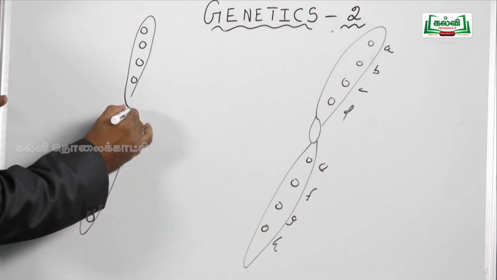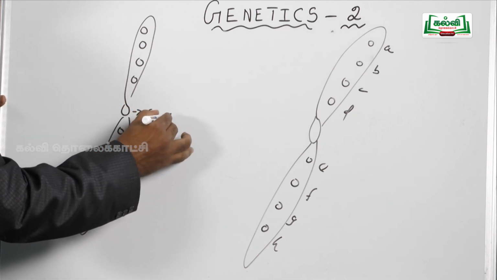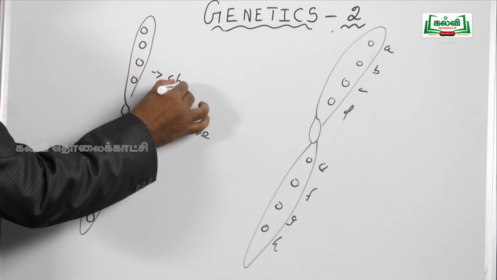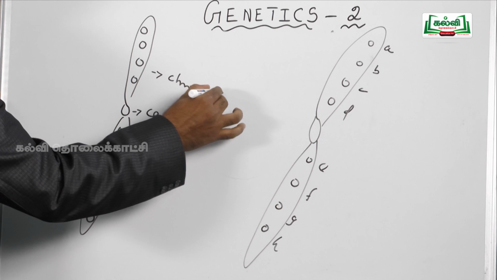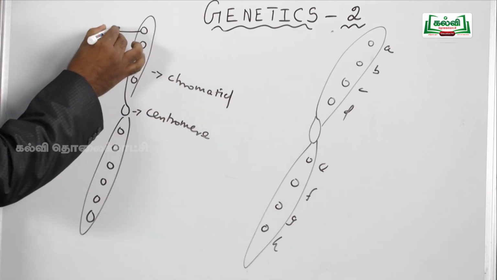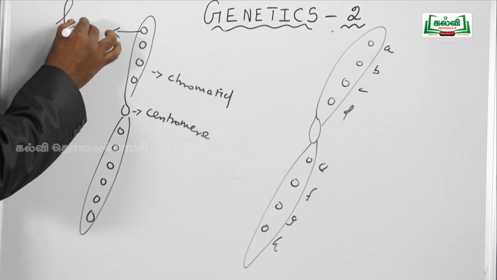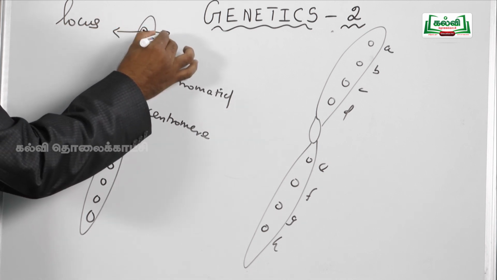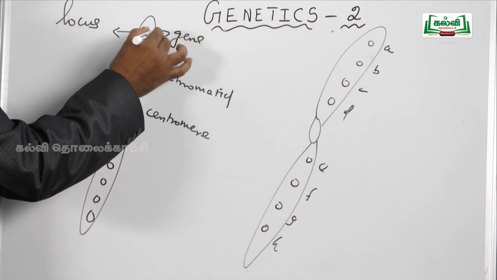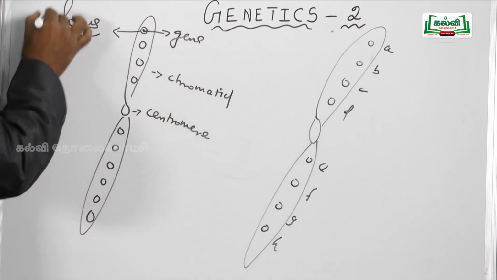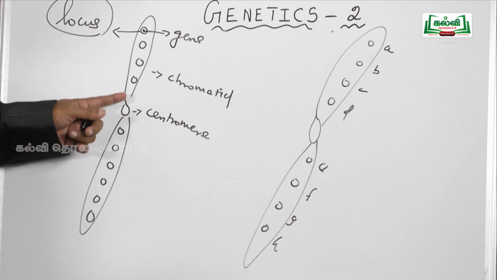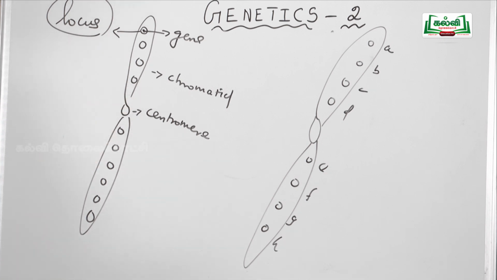This is a chromosome with the part centromere, and it also has chromatids. The position of a gene or an allele in a chromosome is said to be locus. Consider this point as a gene. The genes are arranged in a linear manner on the chromosome.